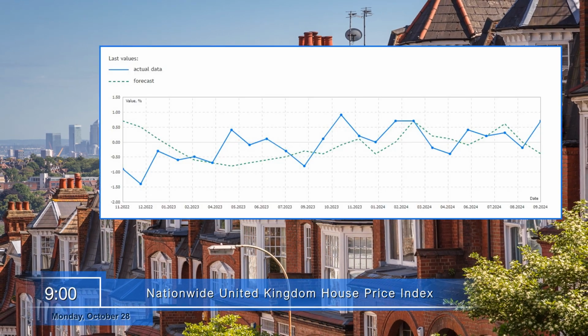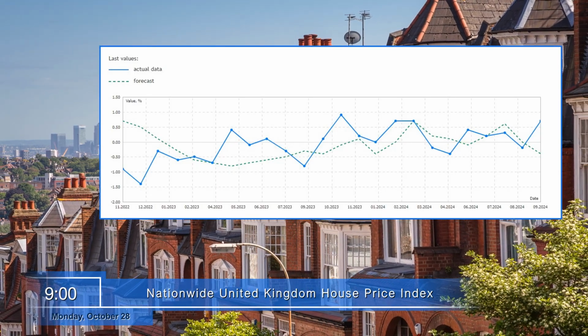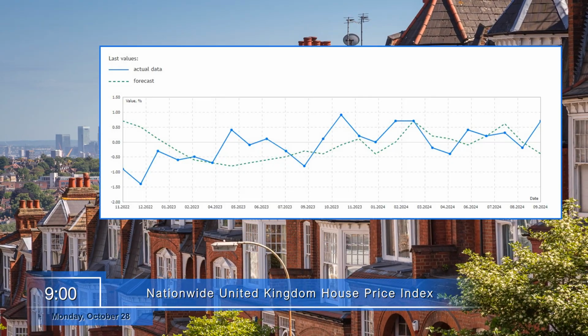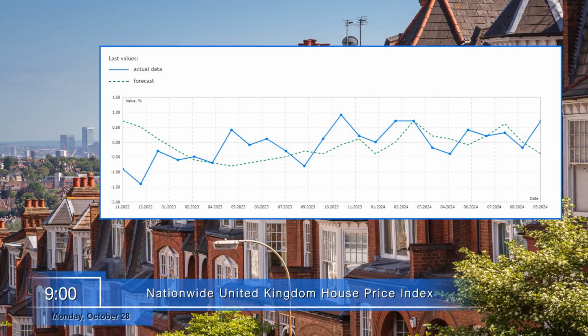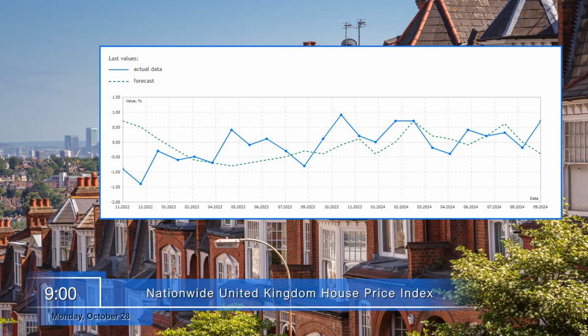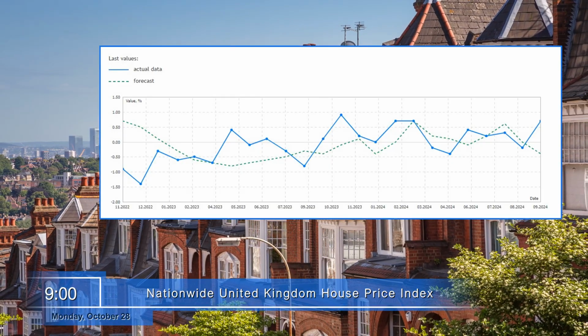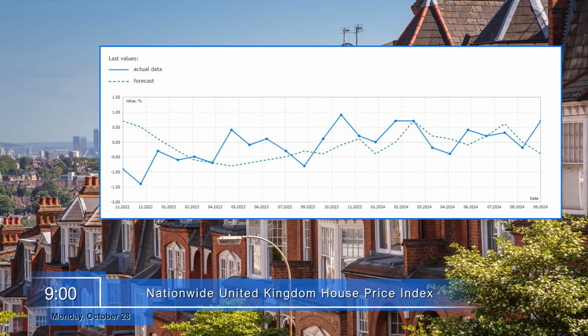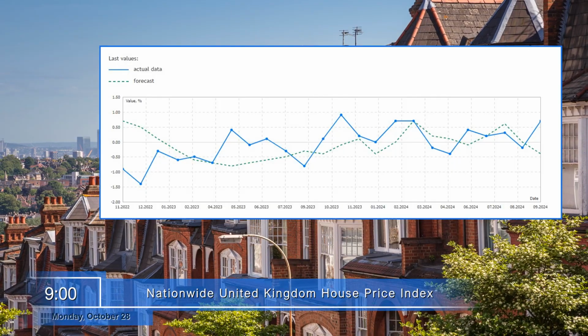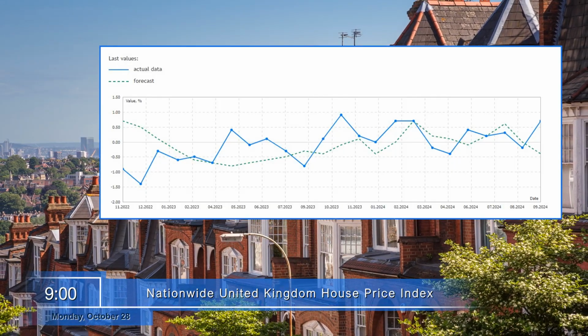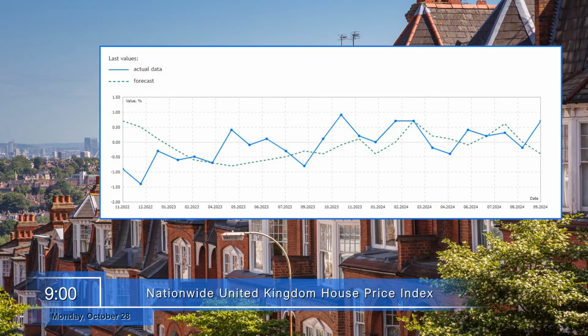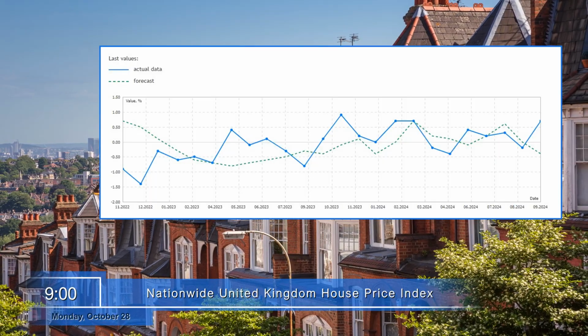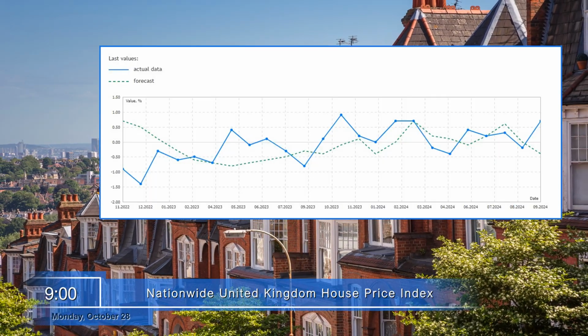Monday, October 28. On this day, the UK will be the first to report on important economic events. At 9 o'clock, the nationwide house price index will be published. It shows the change in the average price of residential real estate in the country for the reporting month compared to the previous month. The growth of the index may favorably affect the pound, as it indicates an increase in inflation in the residential real estate market.